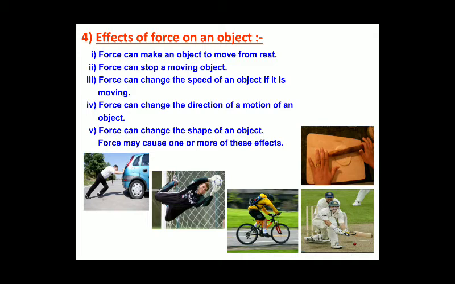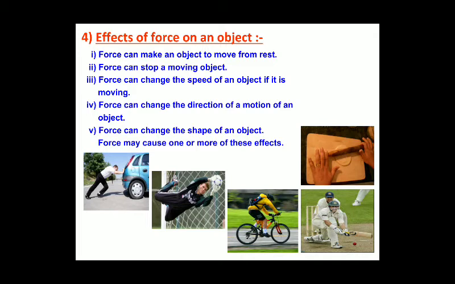When you are moving an object, the speed is increased, or when you are trying to stop an object, the speed is decreased, which means you can change the speed of an object, whether it is moving or resting, by applying force. As well as that, you can change the direction of the object also.